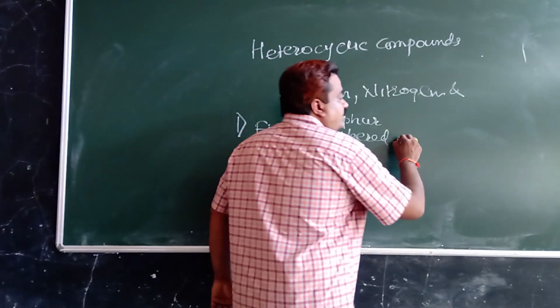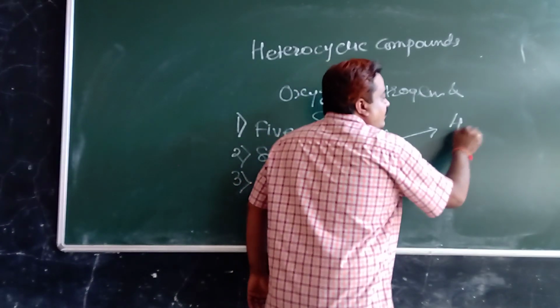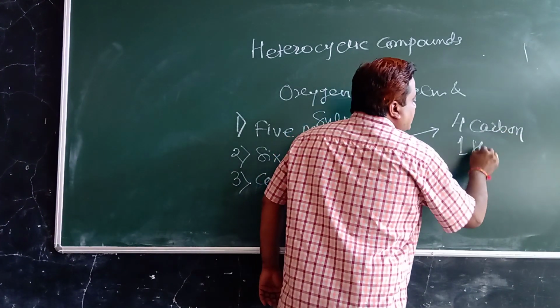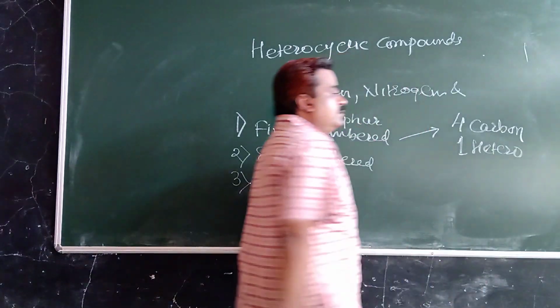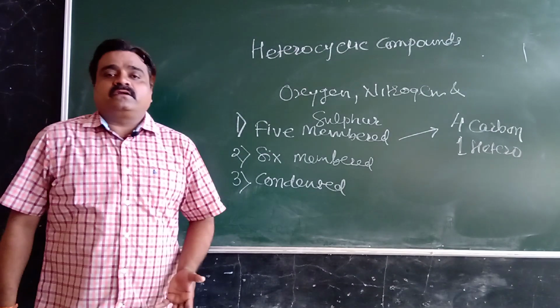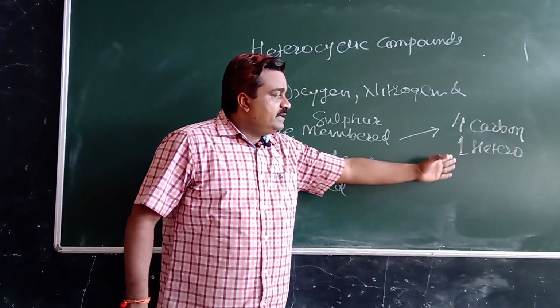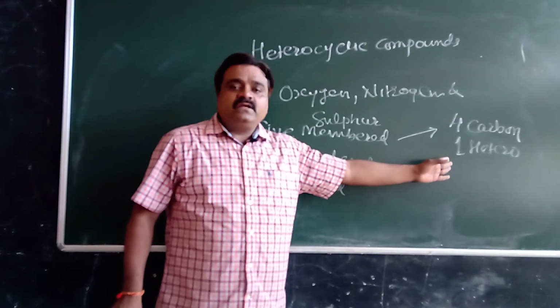5-membered heterocyclic compound means it contains 4 carbon and 1 heteroatom in a cyclic ring of organic compound. So then we get a 5-membered heterocyclic compound.